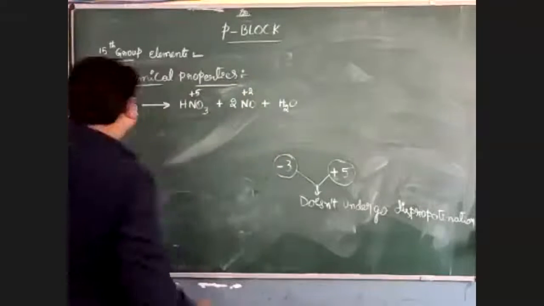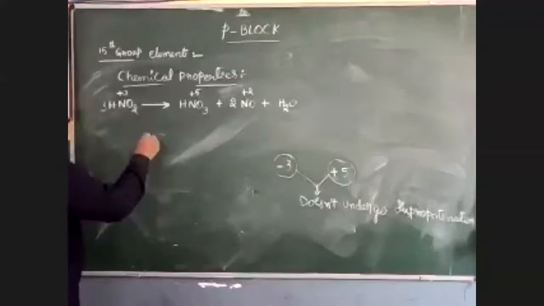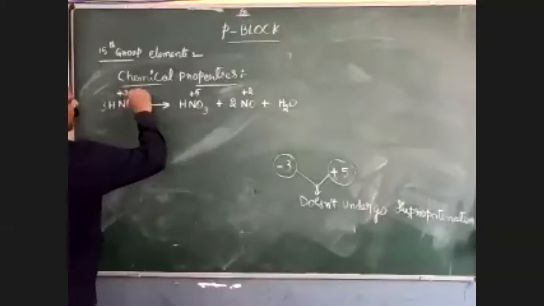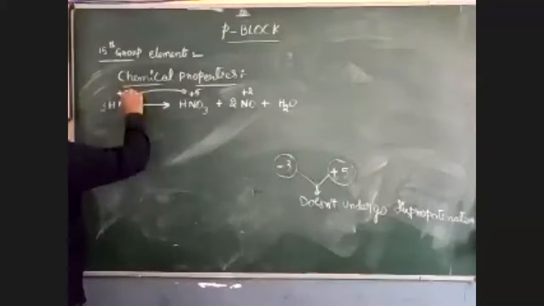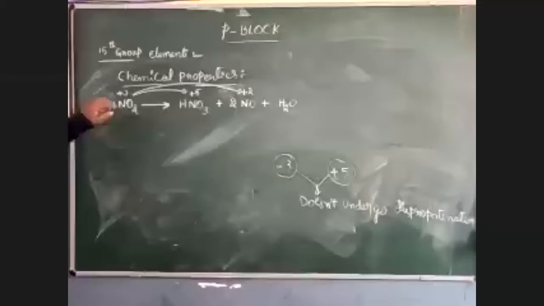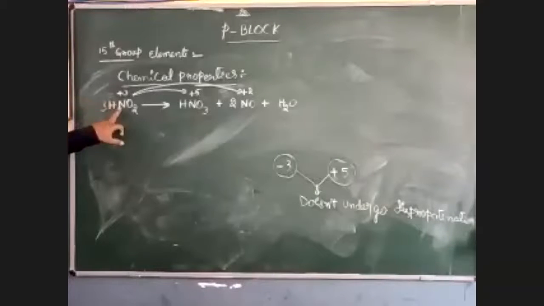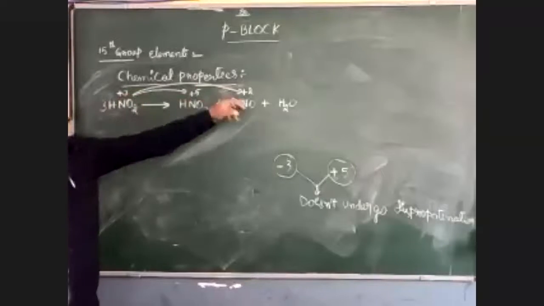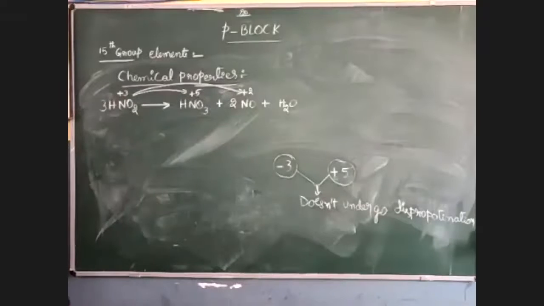So the +3 oxidation state converts into +5 as well as +2. Here the element present in 1 oxidation state converts into 2 oxidation states. This type of reaction is known as a disproportionation reaction.